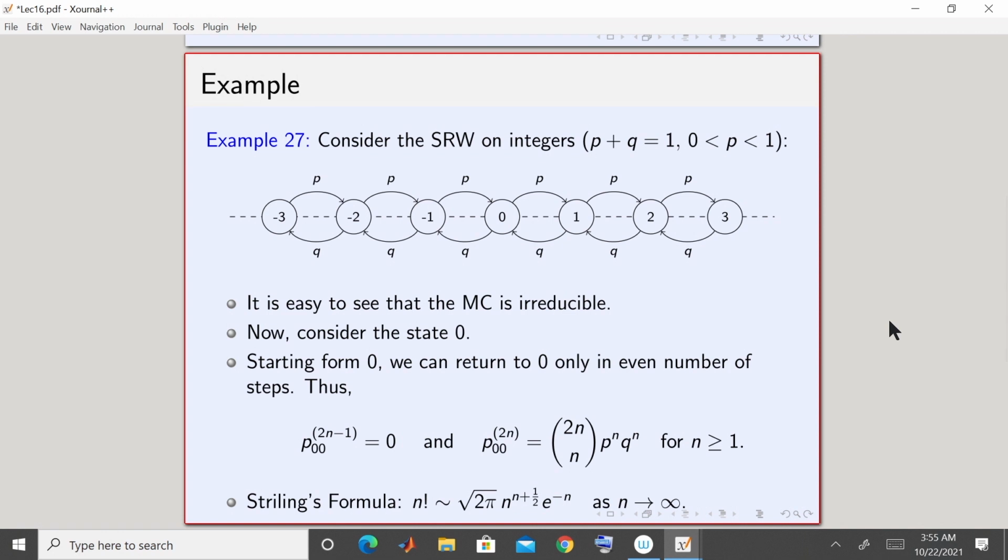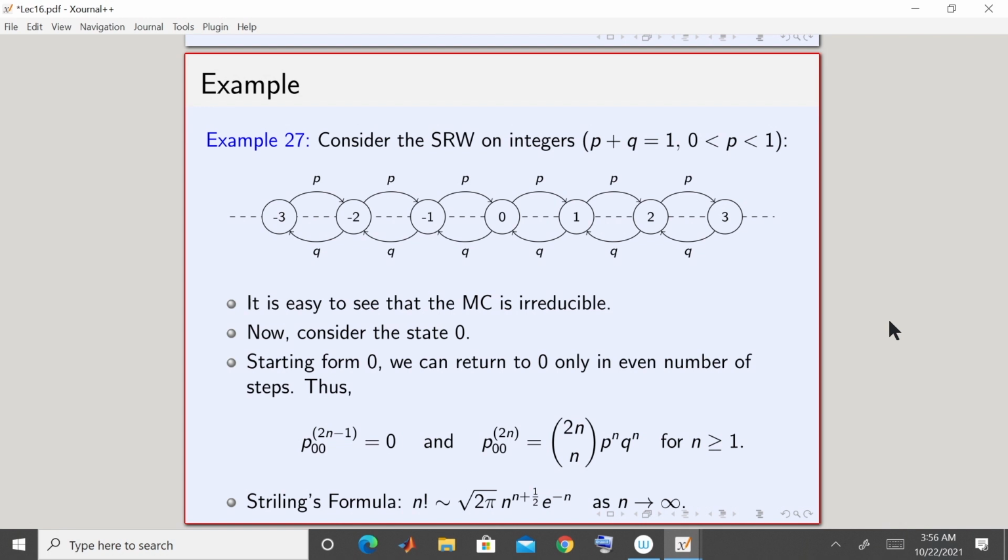So, let us look at that example. Again, recall the definition of a simple random walk. You start from 0 and at every step you go either right or left. You go right with probability p and you go left with probability q.